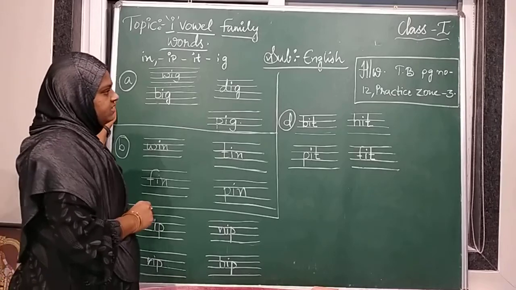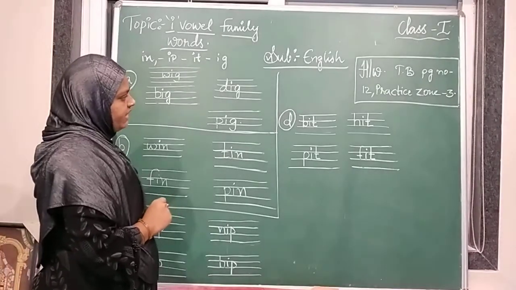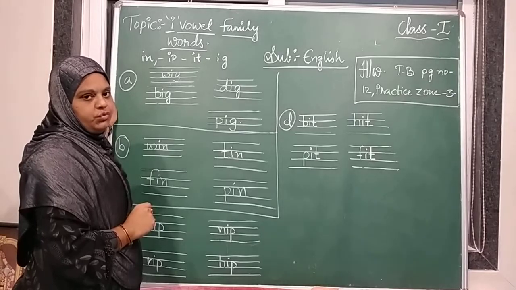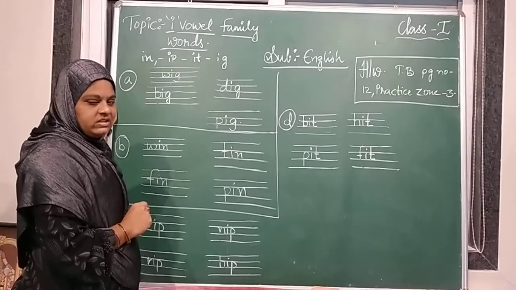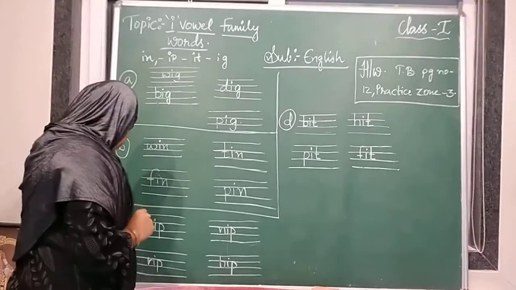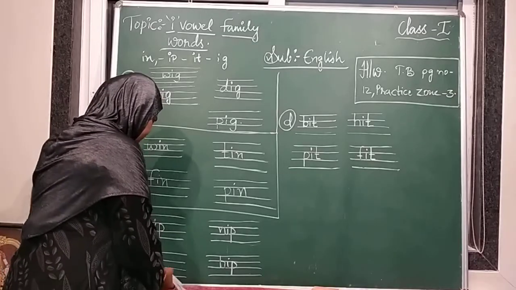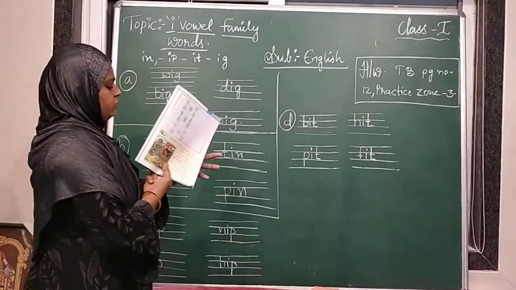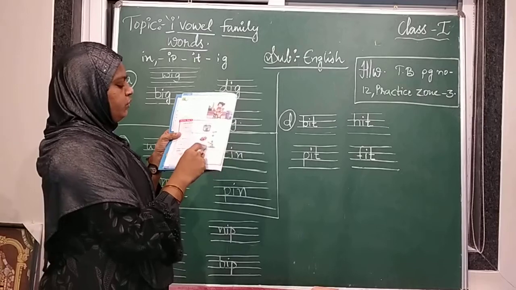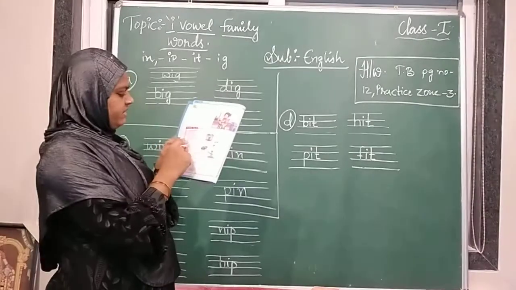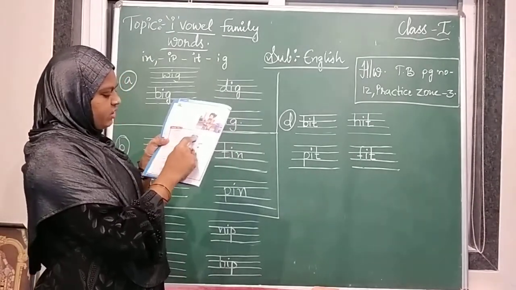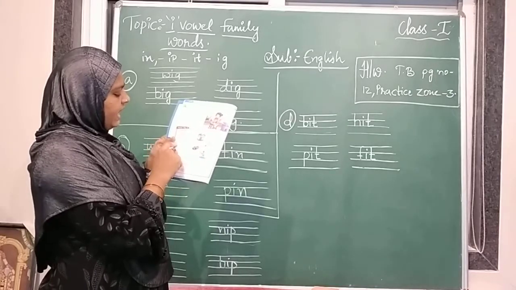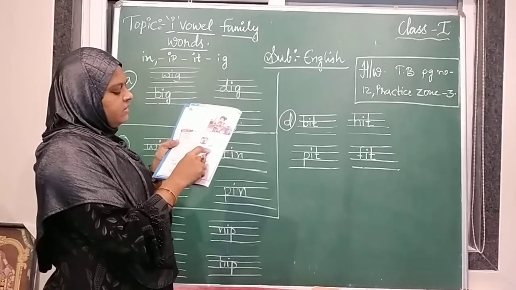So homework is in the textbook page number 12, practice zone 2. You have to do it as homework. That is the homework for you. You can see the picture and you can write there. So nothing to be worried. If you don't know, you try to write it. This is a dash. What is this? You can do it. And dash the tea bag in the cup.